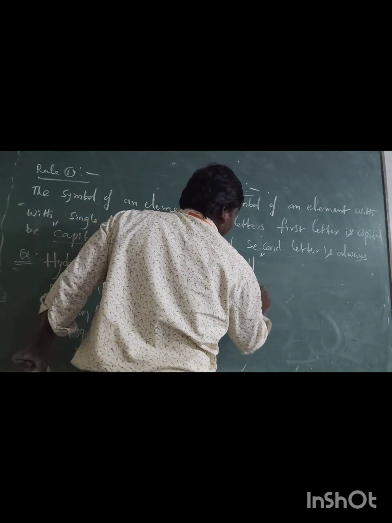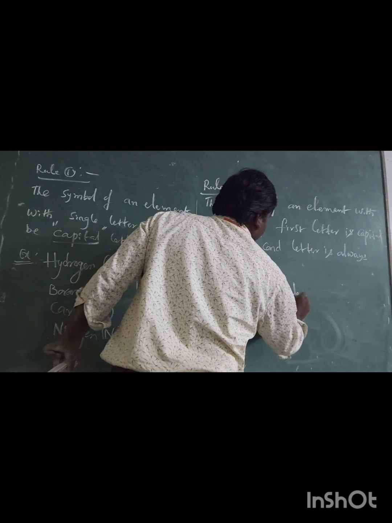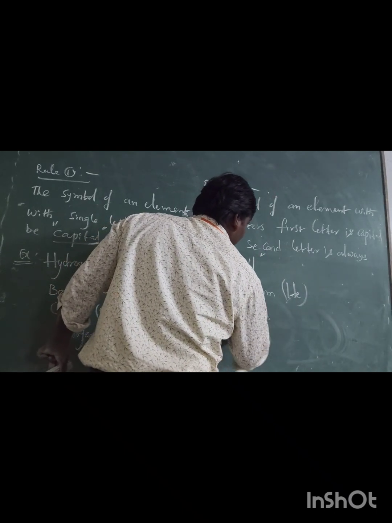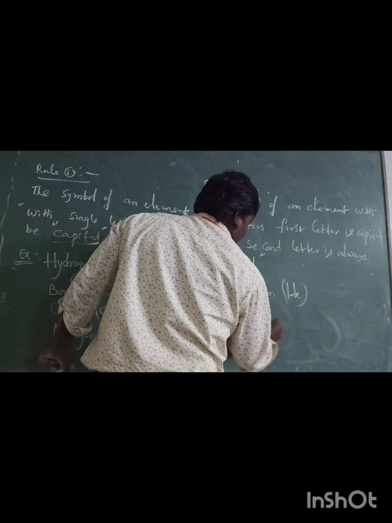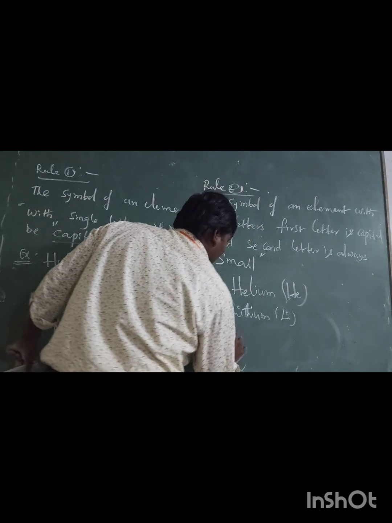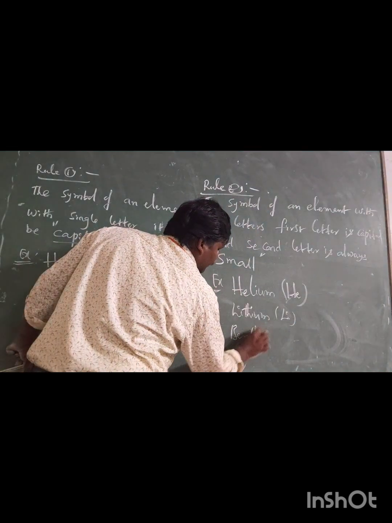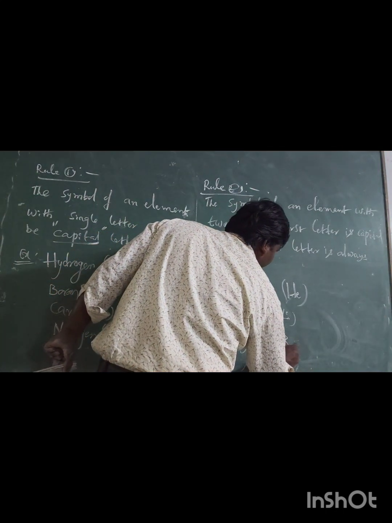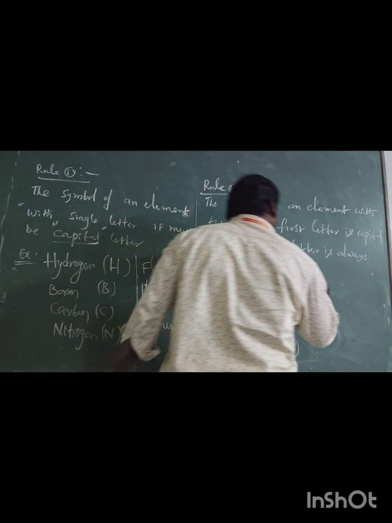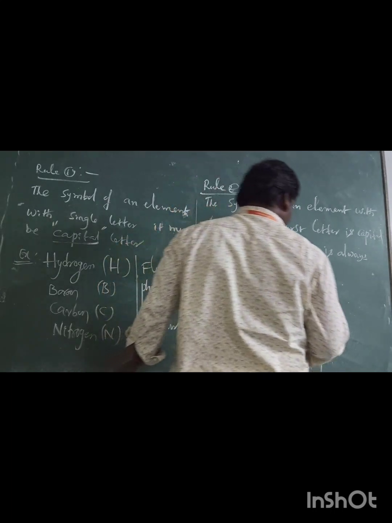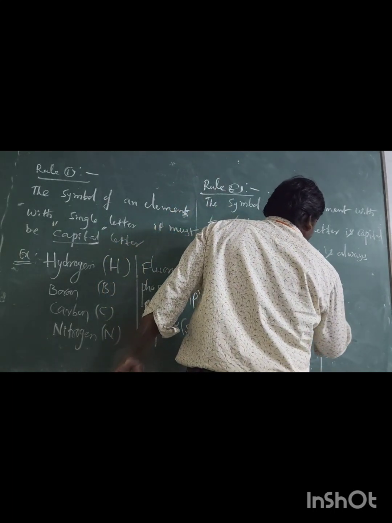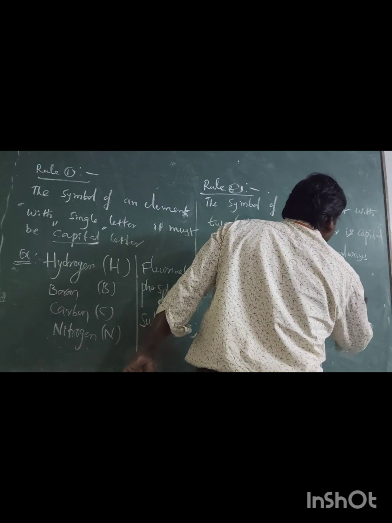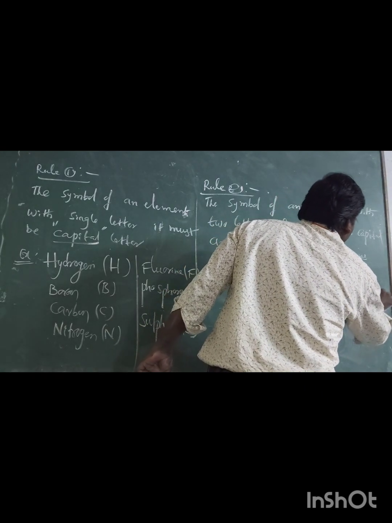helium, He. Lithium, Li. Beryllium, Be. Magnesium, Mg.